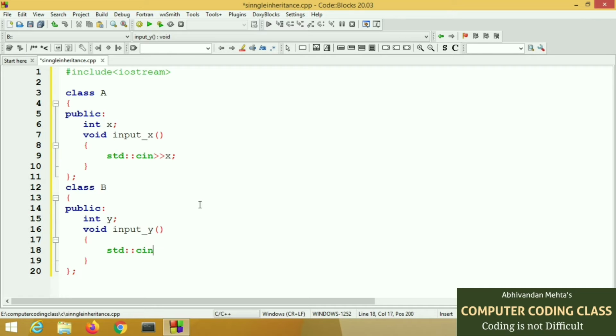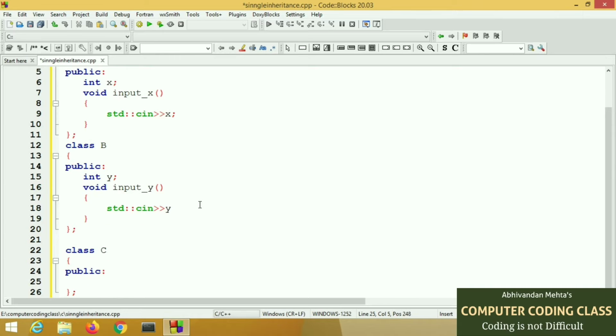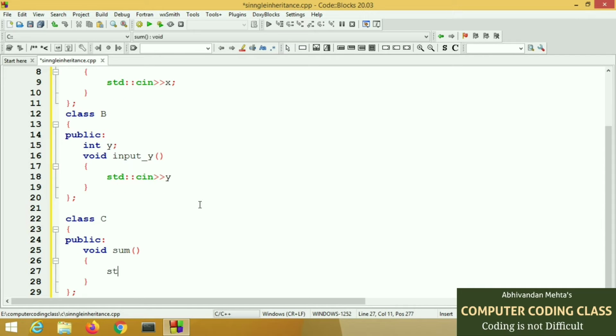First level is A, second level is B, and now we will create the third level, that is class C. Here in public mode we will create a function named sum for addition of two variables x and y. All classes are independent, there is no inheritance yet.